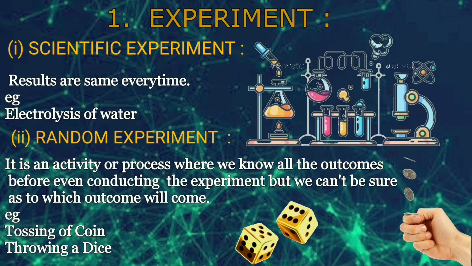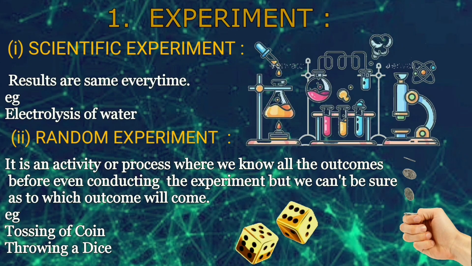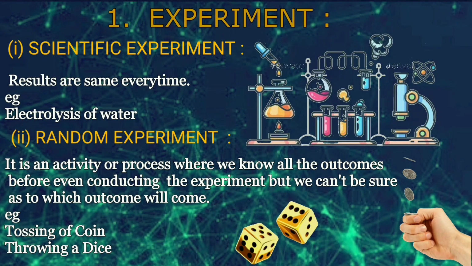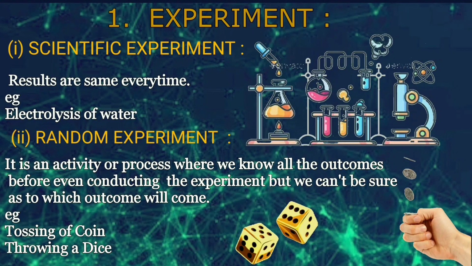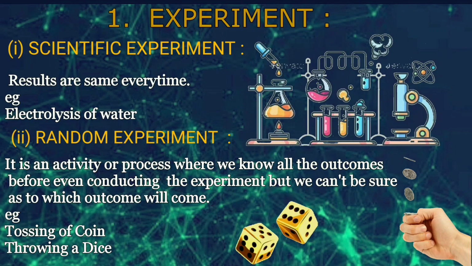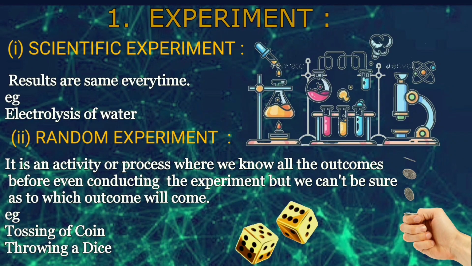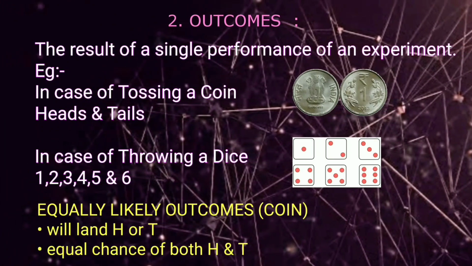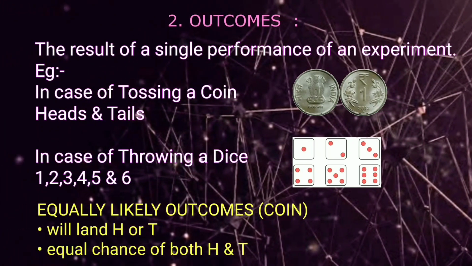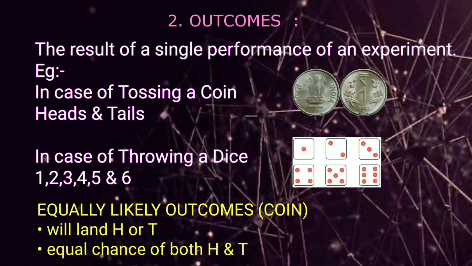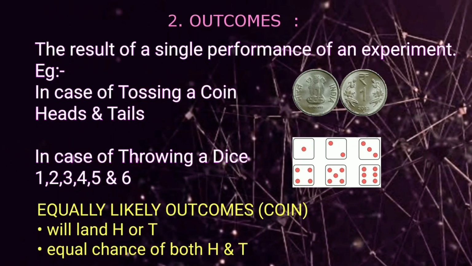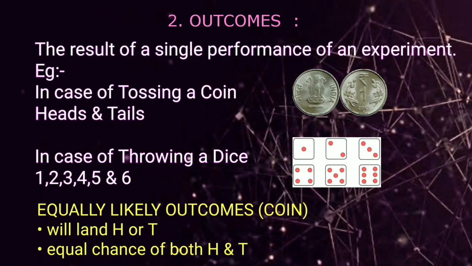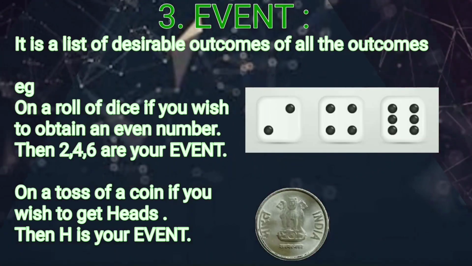Random experiment is basically an activity or a process where we know all the outcomes before even conducting the experiment, but we can't be sure as to which outcome will come. For example, tossing a coin and throwing a dice. Number 2, outcomes. An outcome is the result of a trial in an experiment. For example, in case of tossing a coin, heads and tails are outcomes, and in case of throwing a dice, 1, 2, 3, 4, 5 and 6 are the outcomes.